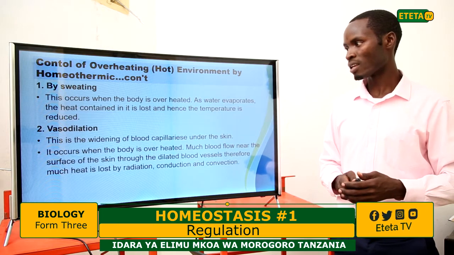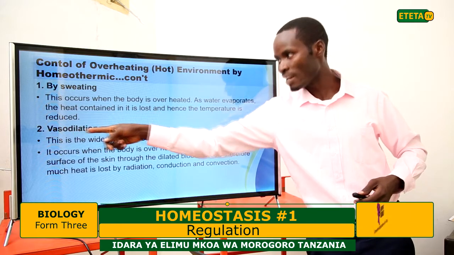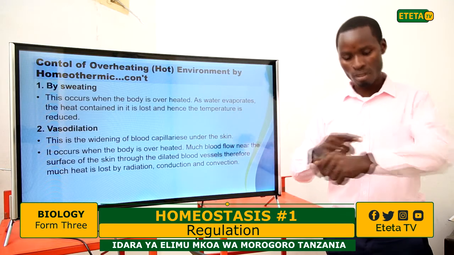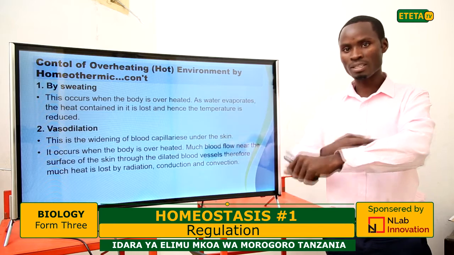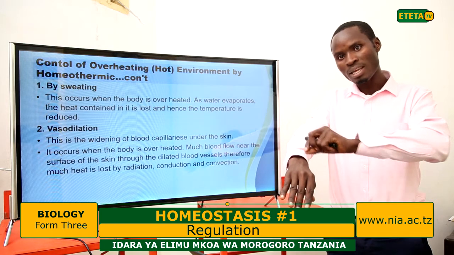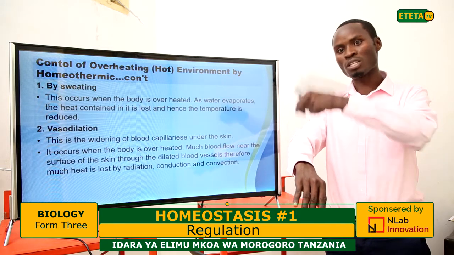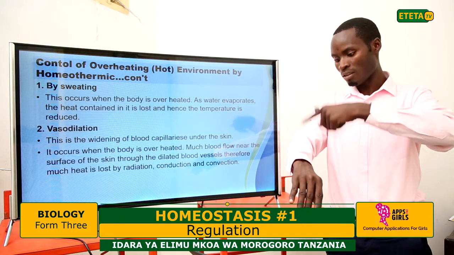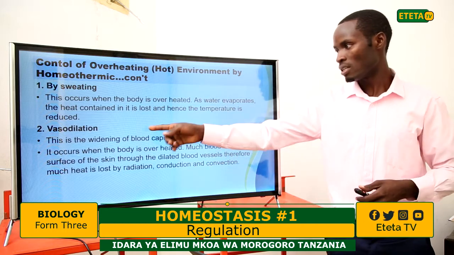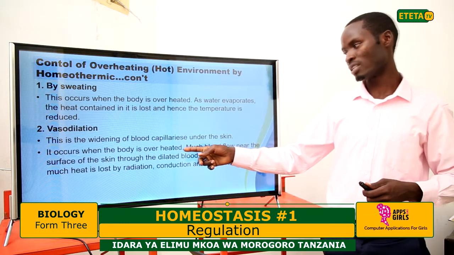Again, we have vasodilation. This is the widening of blood capillaries, like blood vessels. Dilation, expansion, increase of the size of the blood capillaries. The blood vessels along the skin will dilate, will expand so that the blood can pass along the outer surface of the skin to be near to the environment, for them to exchange temperature with the environmental temperature. They can easily lose the temperature from the blood to the outside. This is the widening of blood capillaries under the skin. It occurs when the body is overheated.